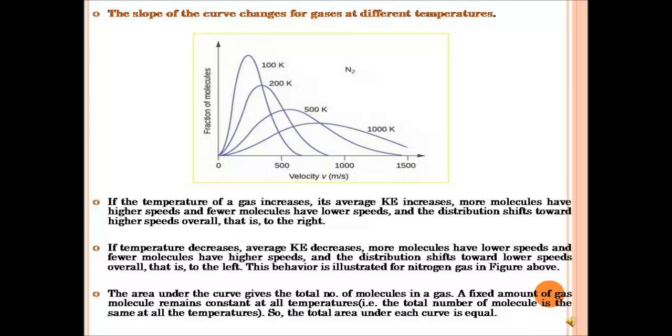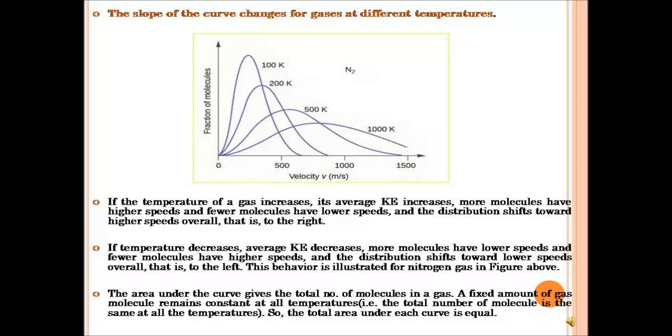So this shows how the curve changes. In the same vein, if the temperature decreases, average kinetic energy also decreases. Molecules will have lower speeds and fewer molecules will have higher speed, and the distribution will shift towards lower speed overall, that is, to the left.